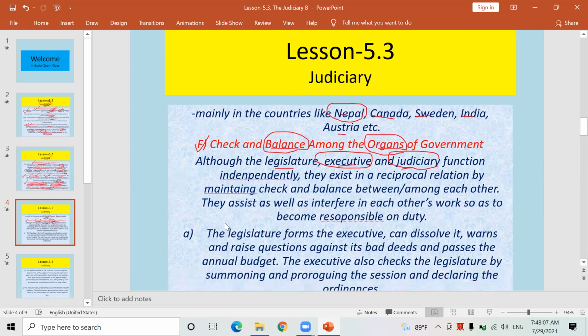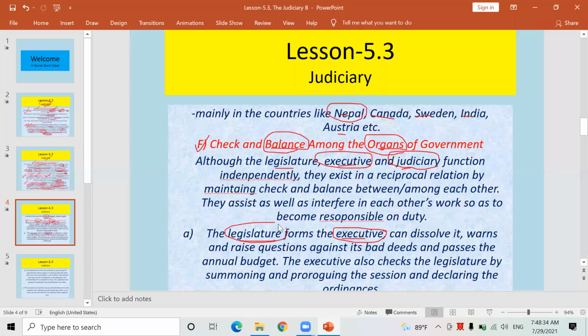Look here now. Other information I have also brought. How the legislature and the executive maintain the check and balance relation is described here. The executive, meaning the prime minister, home minister, and other ministers, are elected and nominated from the legislature.